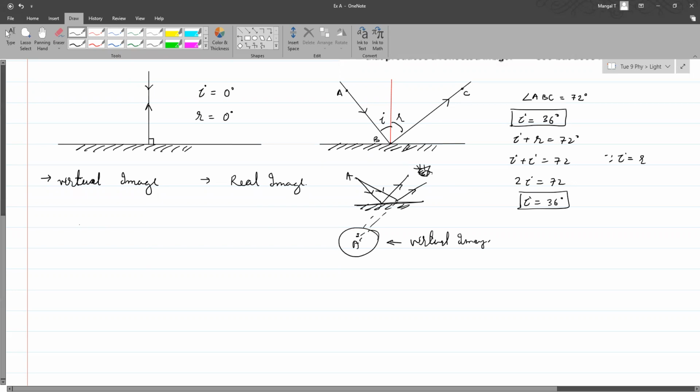Then a real image is obtained on a screen. Okay, something you have studied in your lower classes also. If there is a lens and the rays are coming like this, and there is a screen, the rays will meet on the screen and create an image. In the later half of this chapter, there are spherical mirrors where again rays are coming like this and the rays will meet. So if you want to see it, you need to place a screen over there. So that's a real image.